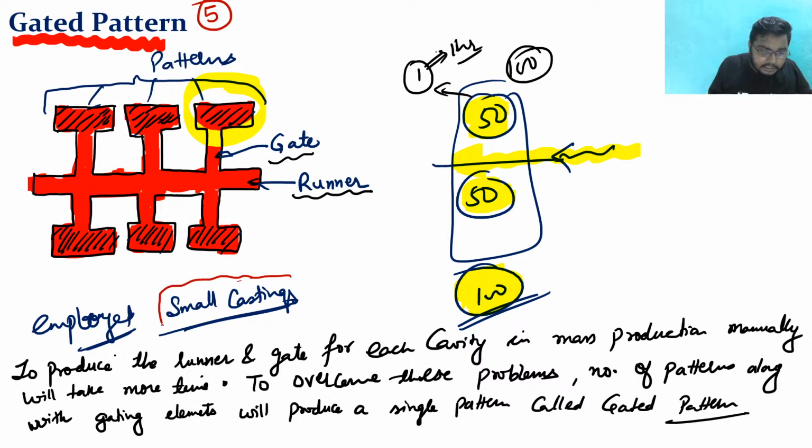What is the limitation? Small castings only we can make, but in skeleton, what we are doing, we are encompassing a lot of complicated or intricate patterns there, right? So this is the difference between gated and the skeleton. So I hope you can relate what the skeleton pattern is. Okay,